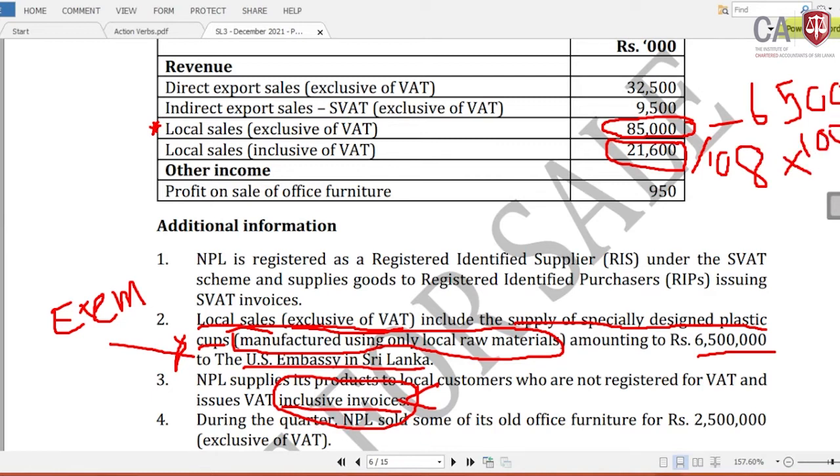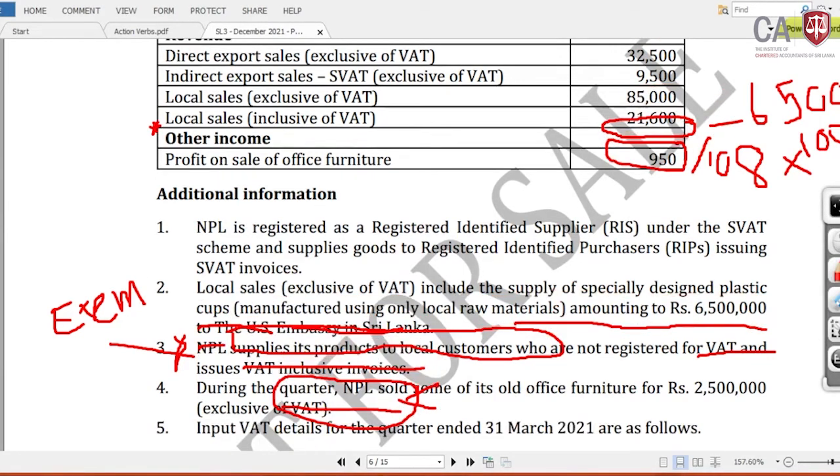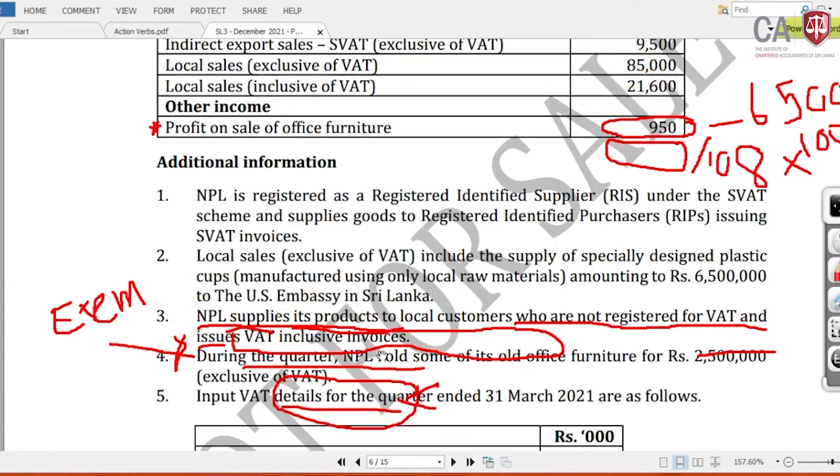And the next one, during the quarter, NPL sold some of its office furniture for rupees 2.5 million. It's exclusive of VAT. This is the consideration. This consideration we need to take. We need to take the consideration instead of the profit, and it is exclusive of VAT. Therefore we need to take it at 8%.